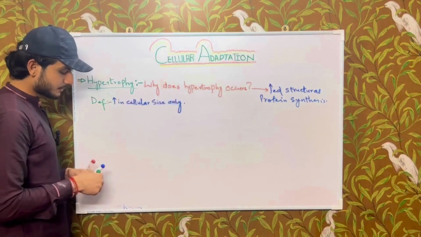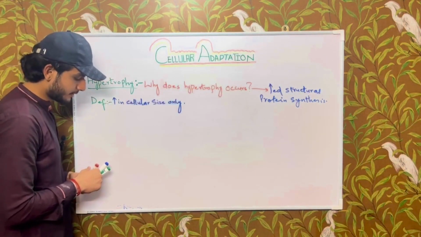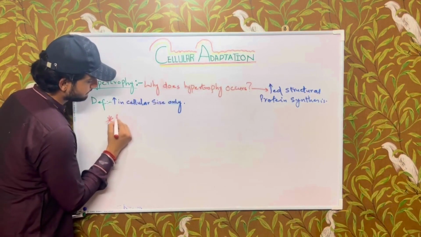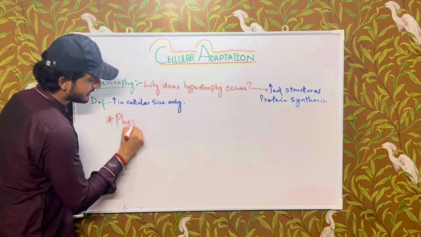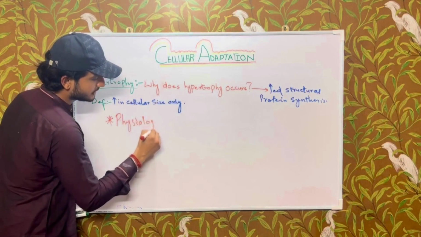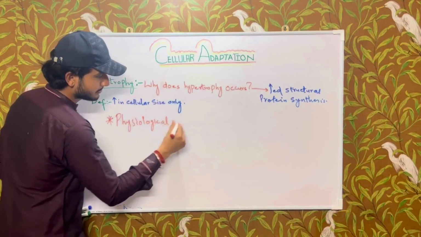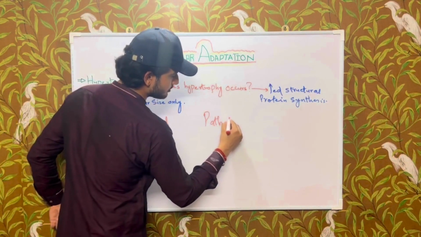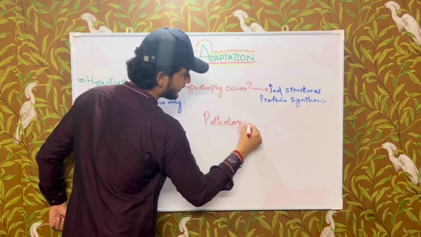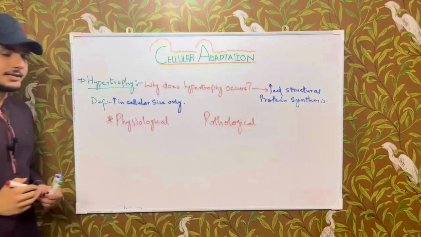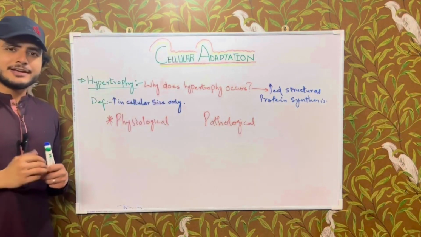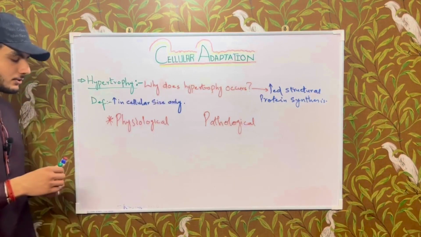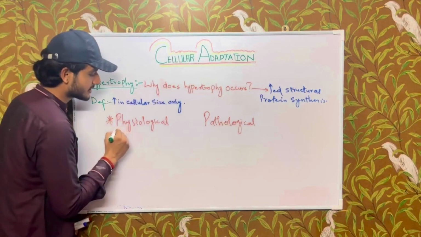So let's talk about the types of hypertrophy. Hypertrophy could be physiological as well as pathological. So when does physiological hypertrophy occur and when does pathological hypertrophy occur? Let's discuss it.